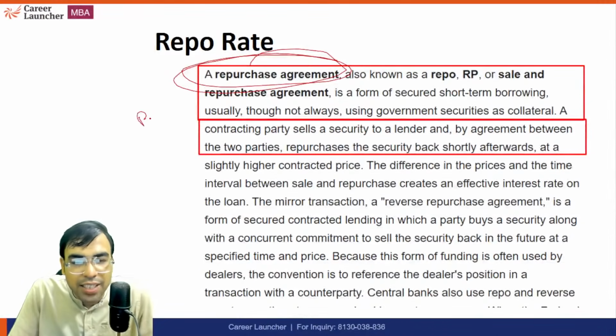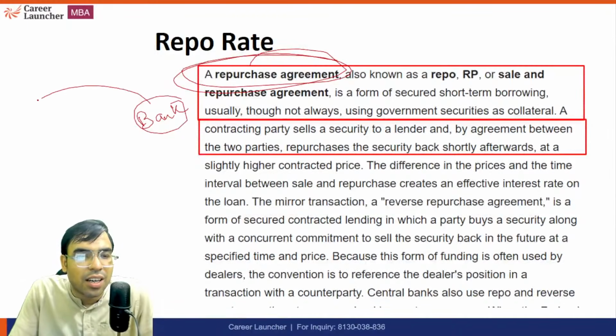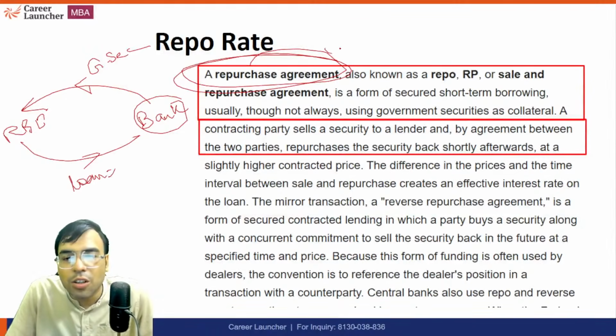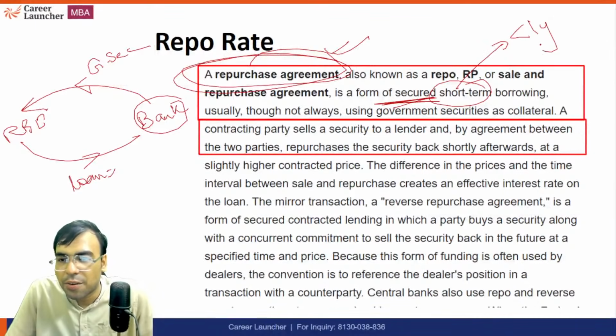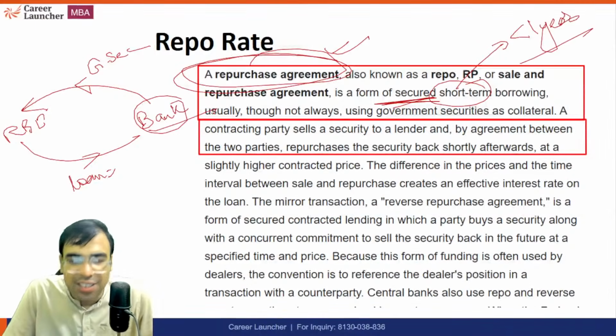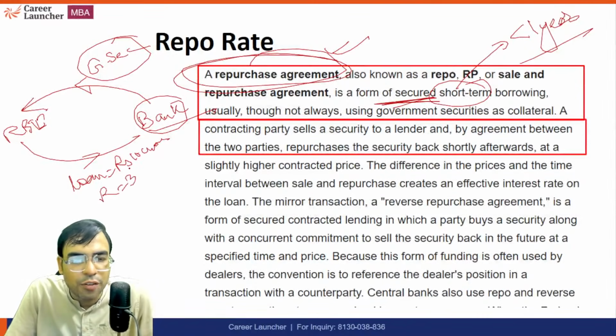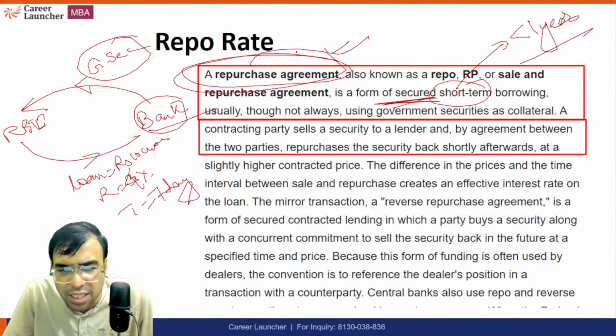Any bank, let's say ICICI or HDFC, says that we are selling this government security to RBI, and RBI is giving a loan to them. Generally, you should know that it is short term and secured, because government security is acting as collateral. Short term means less than 1 year. So let's say the loan is 1 crore or 10 crore rupees with an interest rate of 3% or 4%, for 7 days. Repo rate is for short terms: 7 days, 14 days, 28 days, like that.